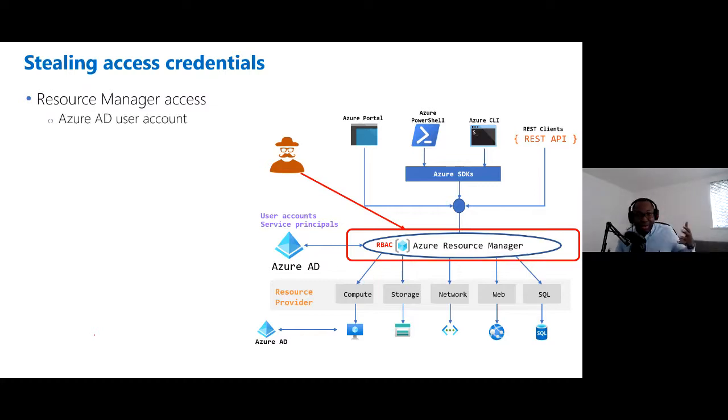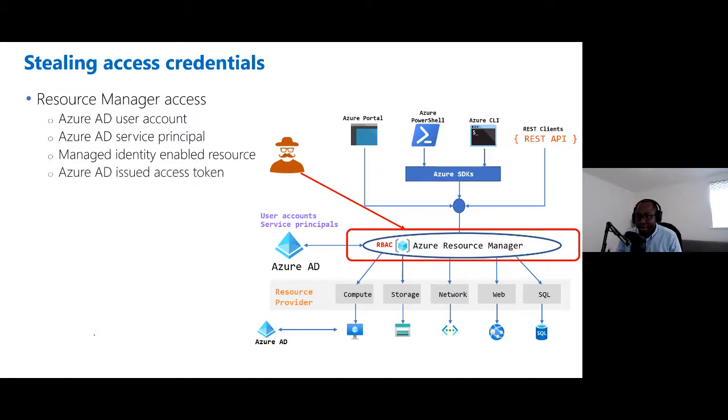You can either use an Azure AD user account, which is just identity for your users. You can use an Azure AD service principal, which are identities for your application resources. And you can use a managed identity, which is where you associate an identity with an Azure service, and then it can transparently obtain a token from Azure AD in the backend. So that's another option to get an identity. And I'll be showing you how an attacker will exploit this shortly in the demo. And finally, you can use an Azure AD issued access token.